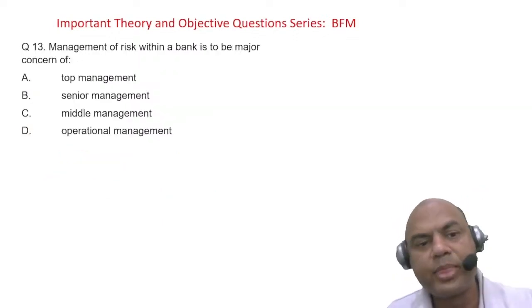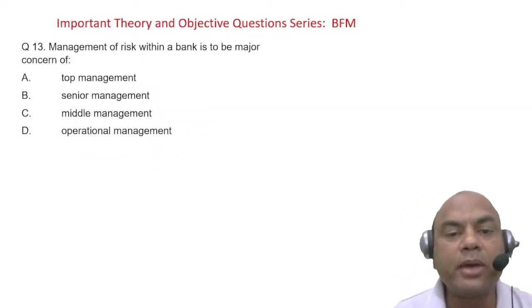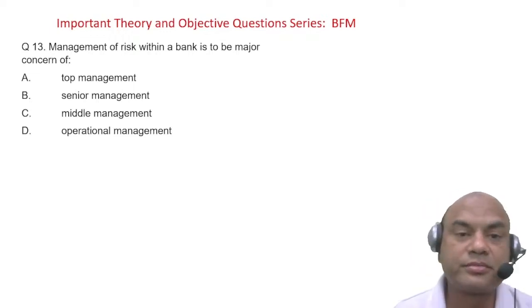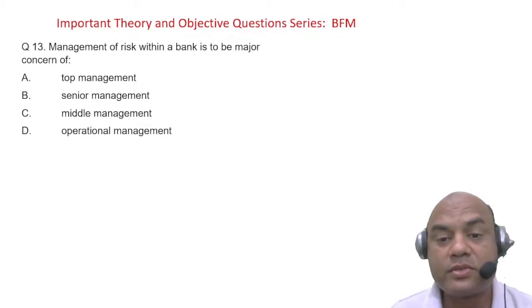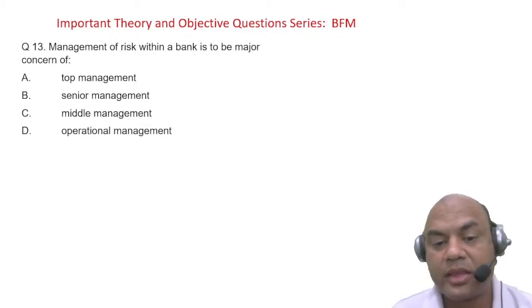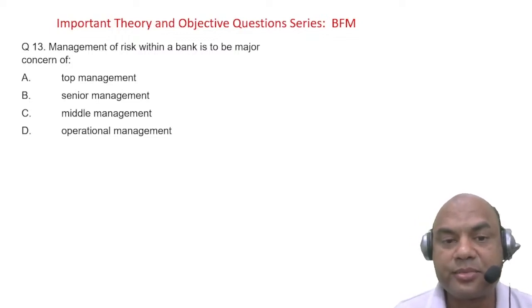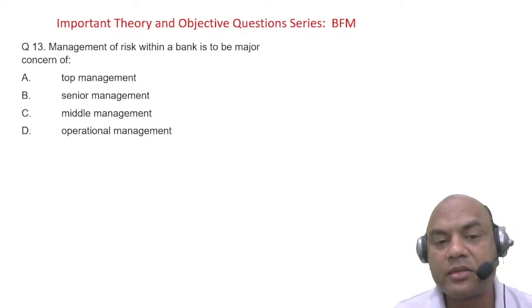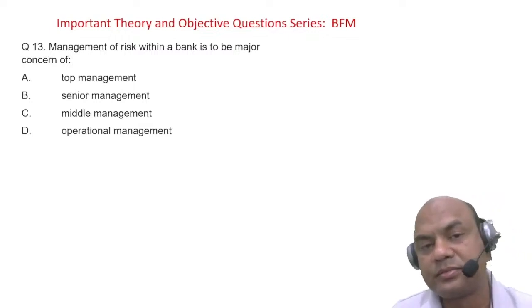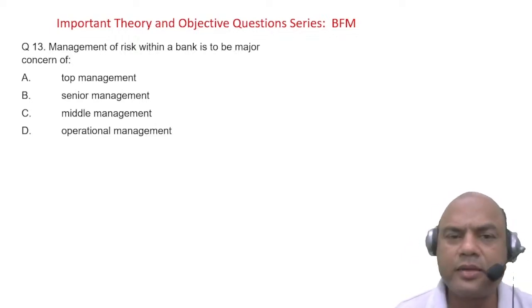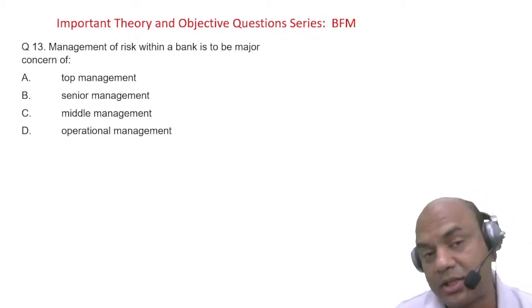Okay. Management of risk within a bank is a major concern of top management, senior management, middle management, or operational management. Which one? Do you know the sequence of risk management in banking? Then you'll understand.